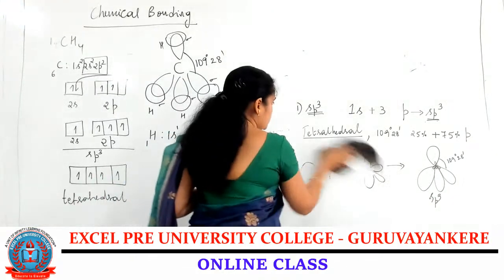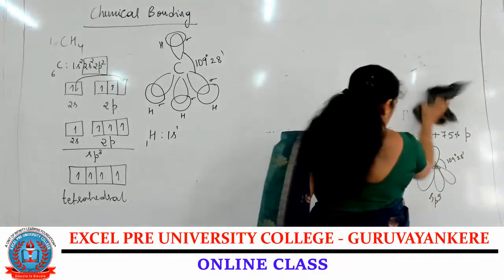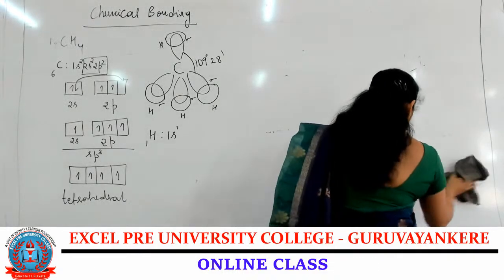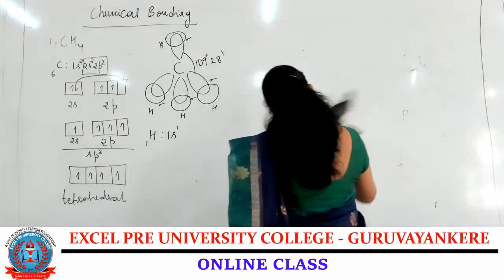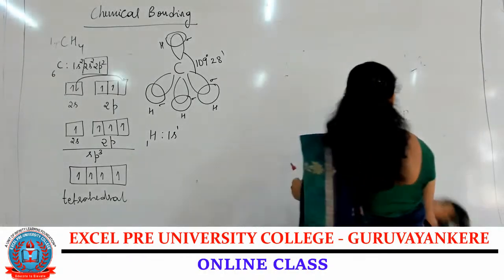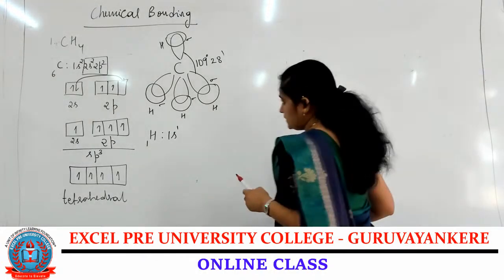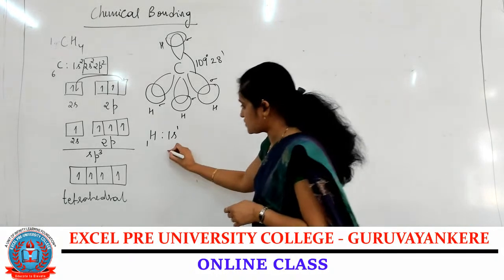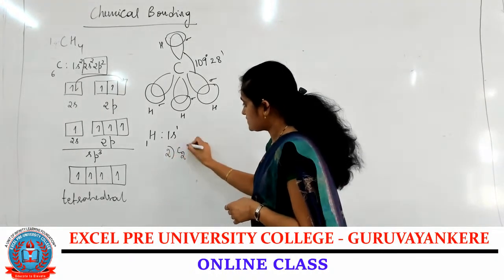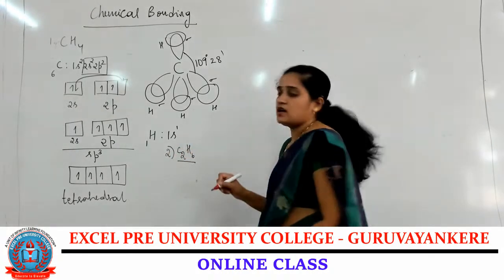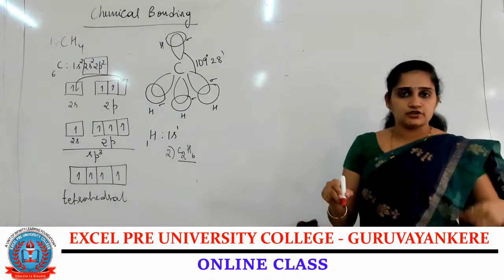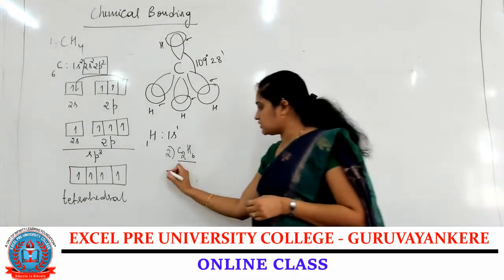Let me take one more example for the sp3 hybridization. Formation of C2H6, formation of the ethane molecule.